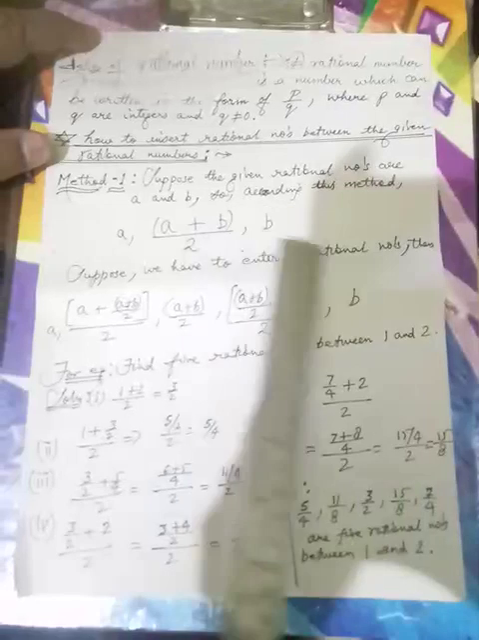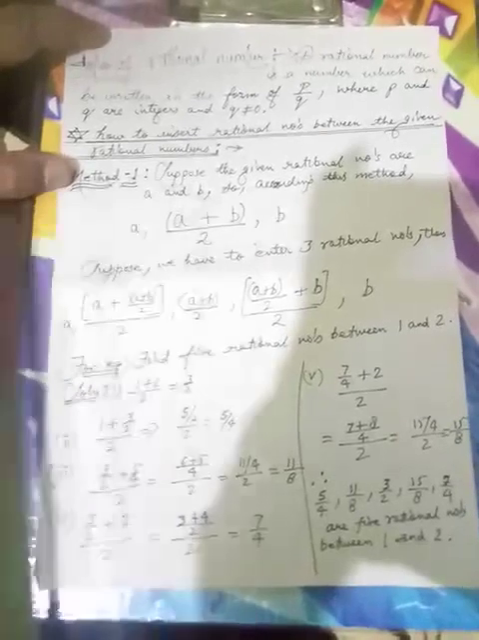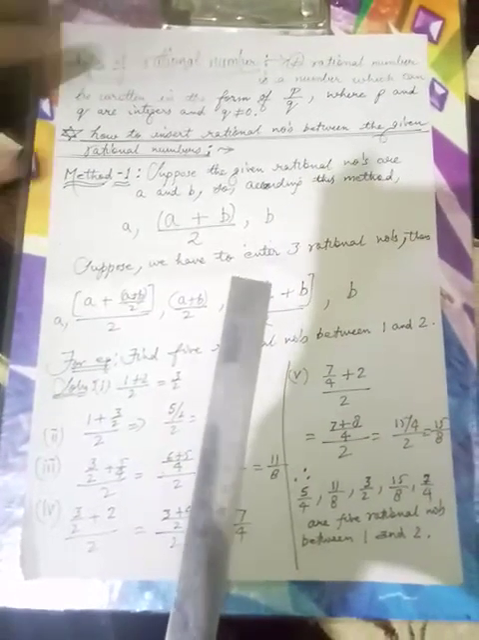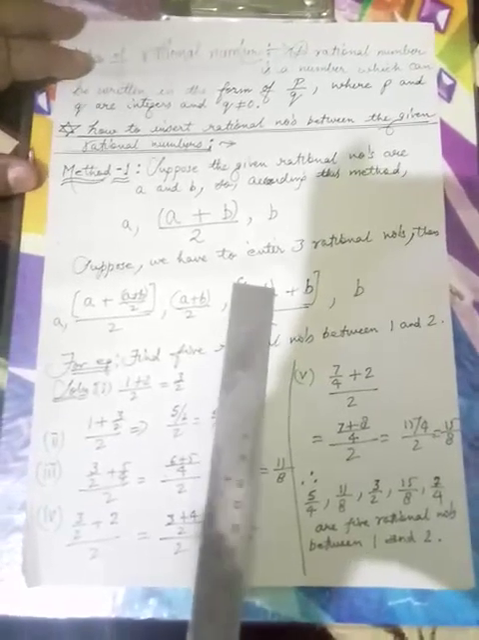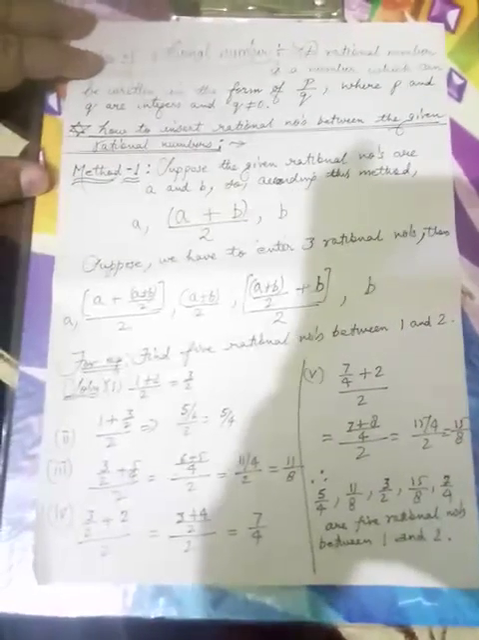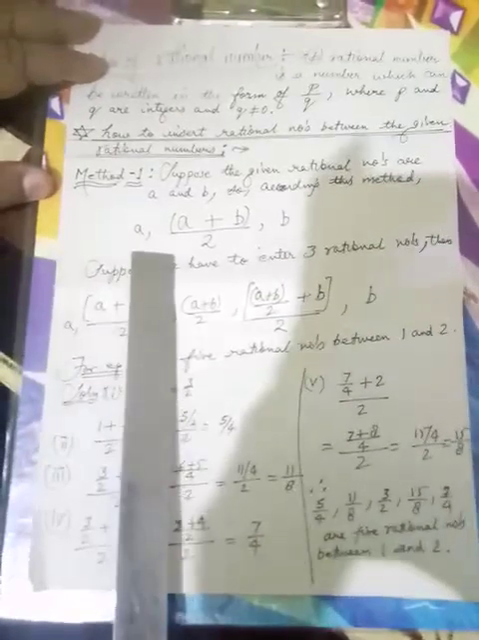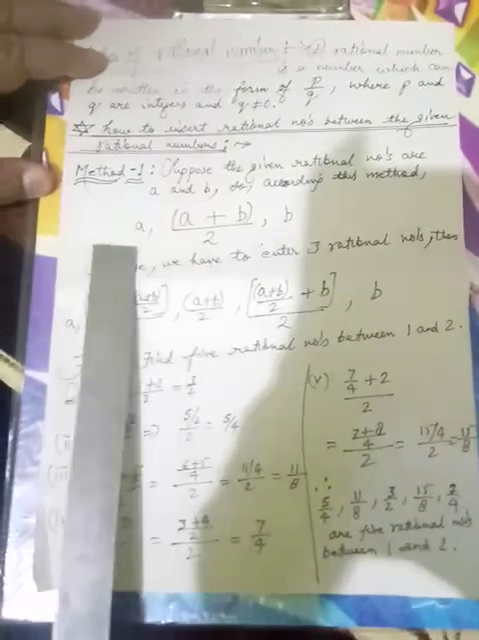It means if two rational numbers are given, suppose a and b, and we have to insert a number of rational numbers between this a and b, how will we insert the rational numbers? There are two methods which are used as standards for inserting rational numbers between the given rational numbers. Here a and b have been considered as rational numbers.